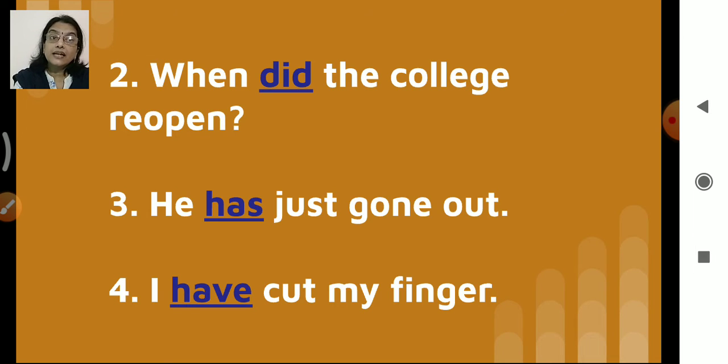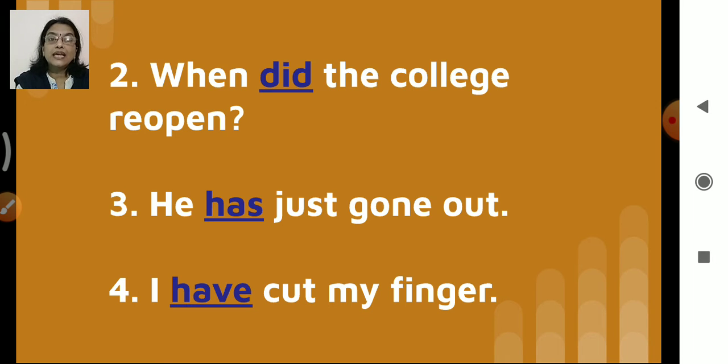When did the college reopen? Okay, remember when we did the tenses, we cannot have two past tenses in one single sentence, right? So here, when we are asking the question, 'when did' is the past tense, right? When did the college reopen? So we do not have 'ed' here. So when did the college reopen?